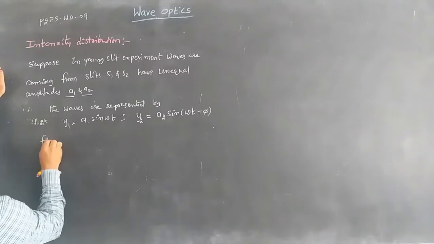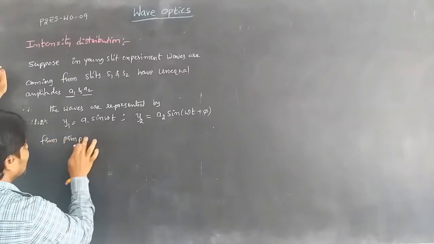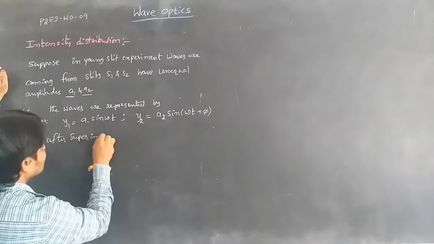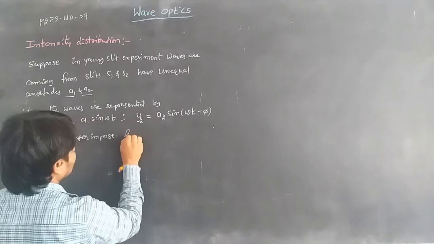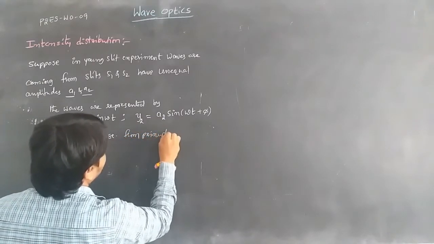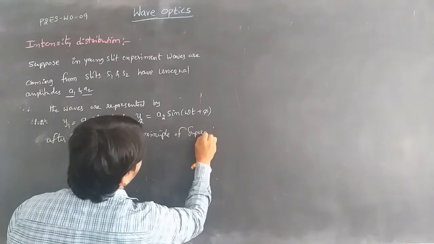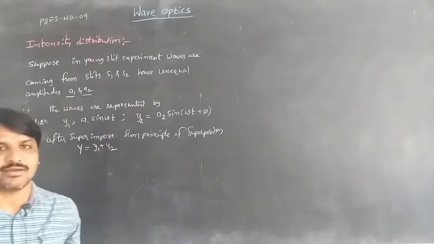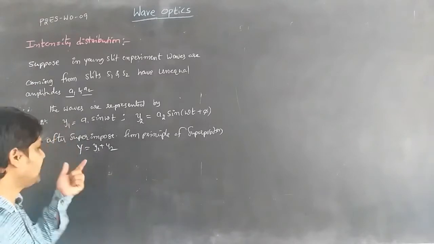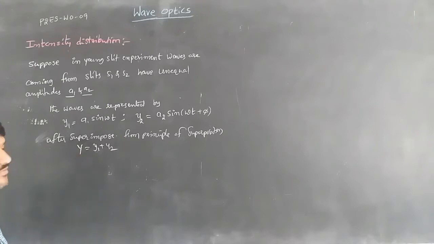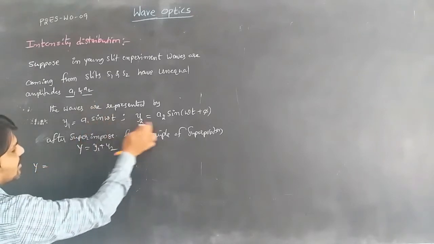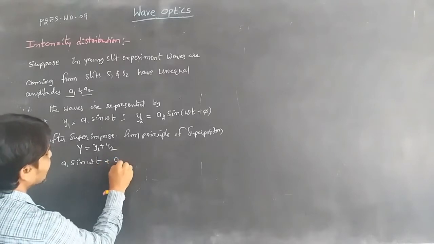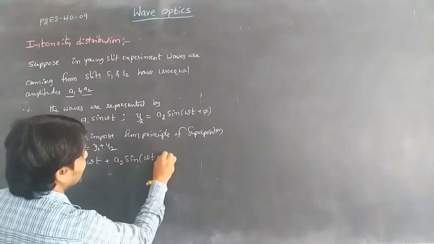From the principle of superposition, y = y1 + y2, where y gives the resultant wave after superposition. So we add the two equations: y = A1 sin omega t + A2 sin(omega t + pi). This will be equation 1.